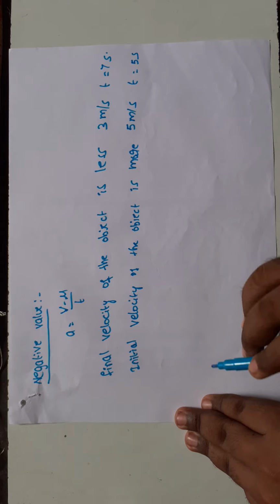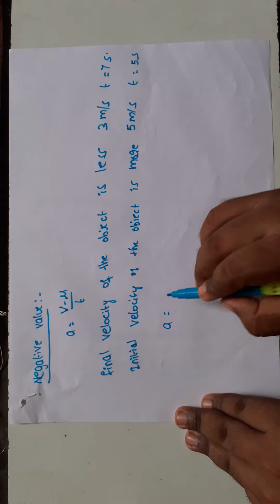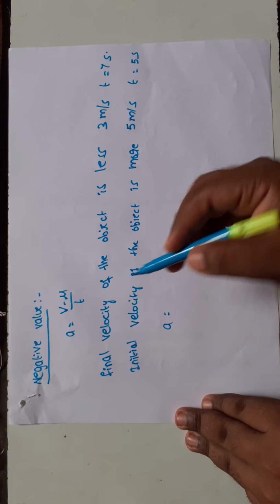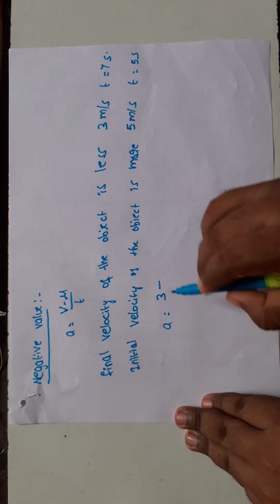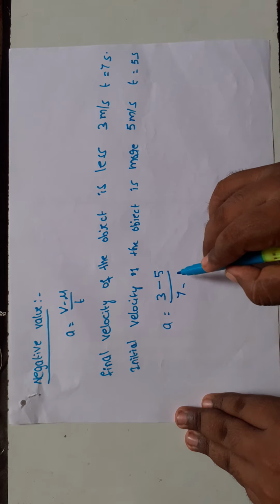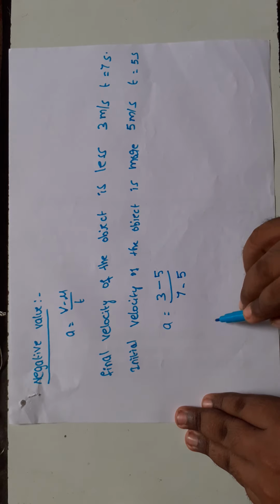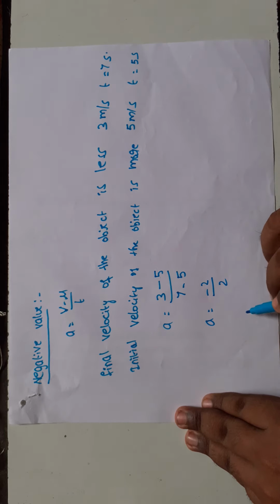In this situation, I am going to calculate the acceleration value. Final velocity value 3 minus initial velocity value 5, divided by final time value 7 minus initial time value 5. So a equal to 3 minus 5 by 2. Acceleration a equal to minus 1 meter per second square. Here the acceleration value is negative.